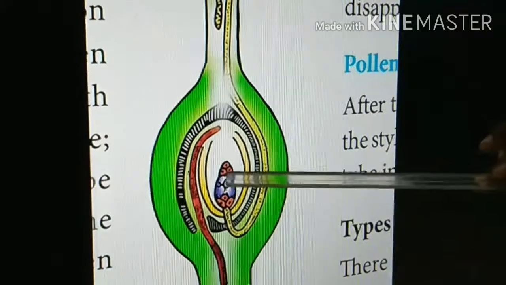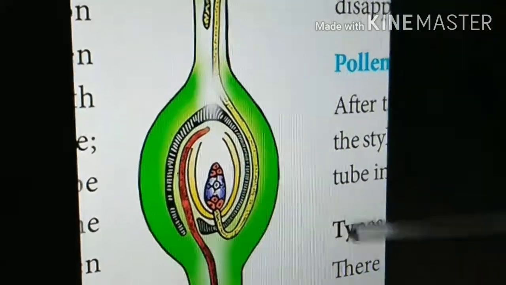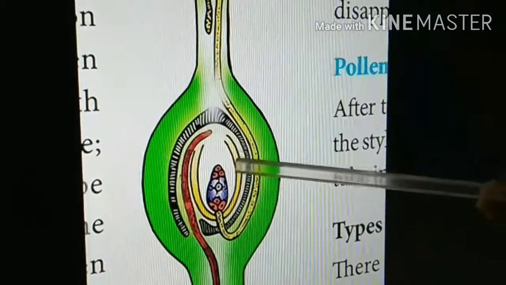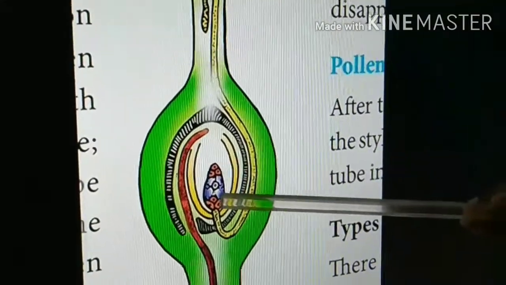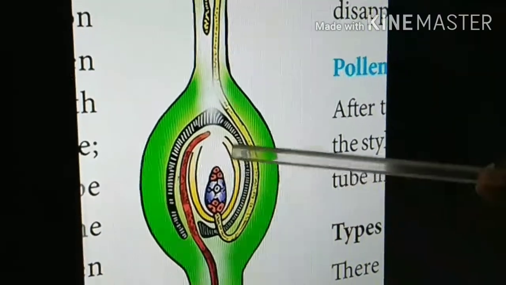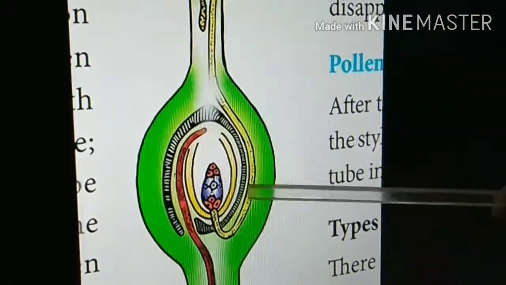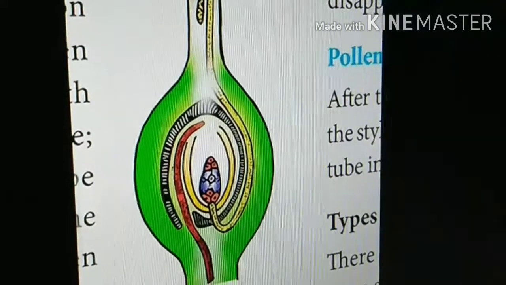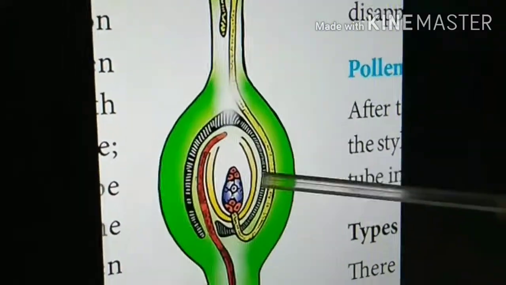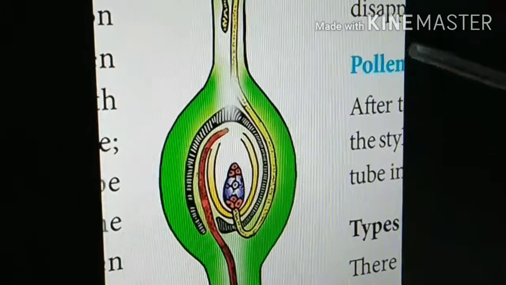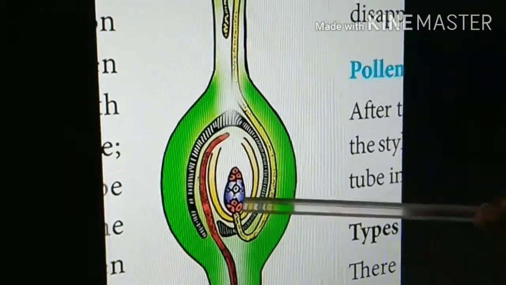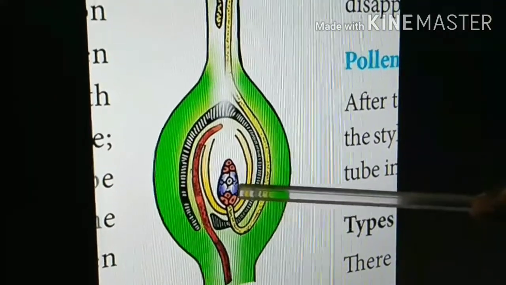The endosperm divides mitotically before the zygote divides. Before the zygote division, the endosperm has to divide first. The primary endosperm nucleus divides to become the endosperm. Why does it divide earlier than the zygote?